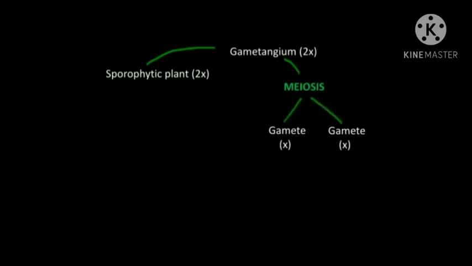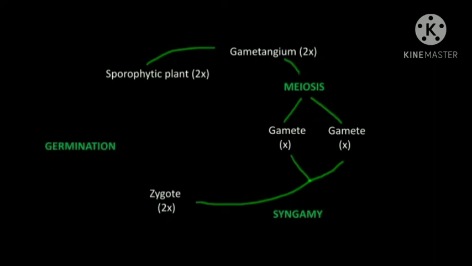Now, these gametes undergo fusion and form a zygote, thus regaining the diploid nature of the life cycle. So, unlike haplontic life cycle, the zygote undergoes mitosis rather than meiosis and forms a sporophytic plant. Thus, the life cycle is completed. As the diploid stages are dominant in this life cycle, it is called diplontic life cycle.